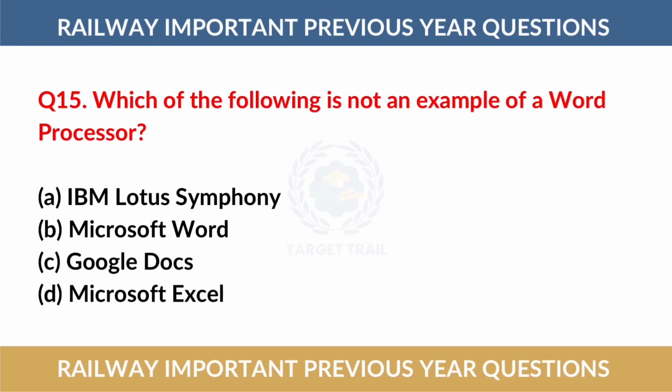Question number 15. Which of the following is not an example of a word processor? The correct answer is option number D, Microsoft Excel.